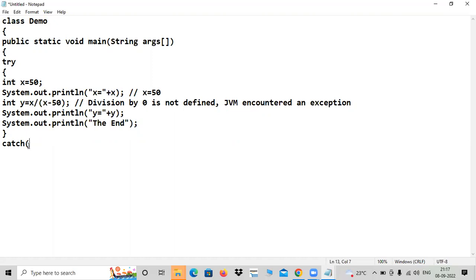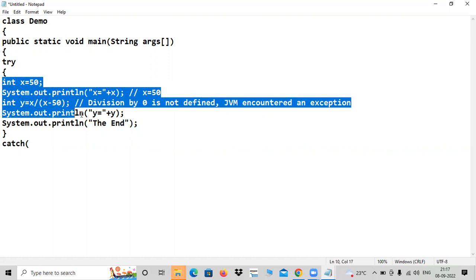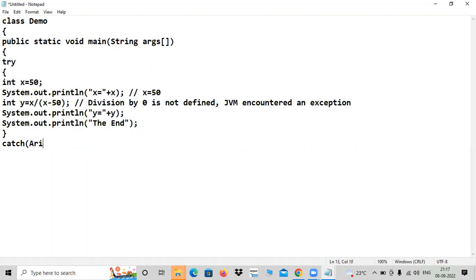And as a programmer, what kind of things are you dealing with inside the try block? You are dealing with arithmetic operations. So obviously, the class you are dealing with is arithmetic exception, isn't it? Arithmetic exception. After that, you just create some reference. Any name you can give, R, X, Y, Z, anything. I am giving AE, the first few characters of that exception class.